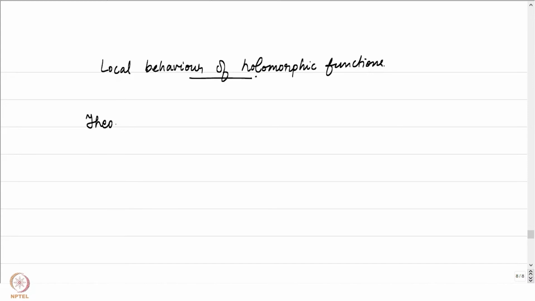Let me write it down as a theorem. Let f from omega to C be a holomorphic function. Let me be a little more careful here. It's not any holomorphic function. It's going to be a non-constant holomorphic function.